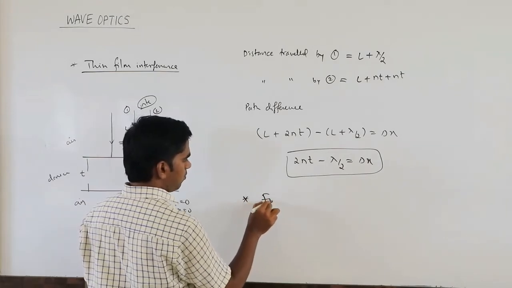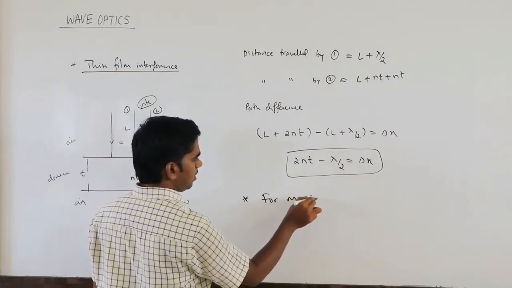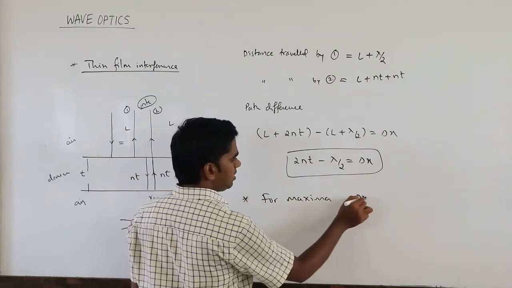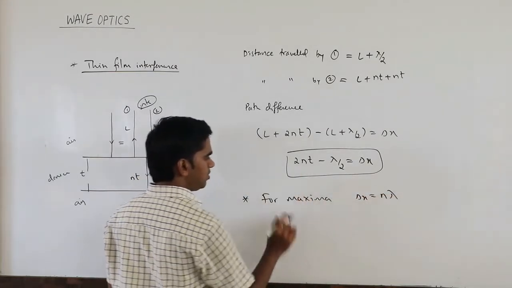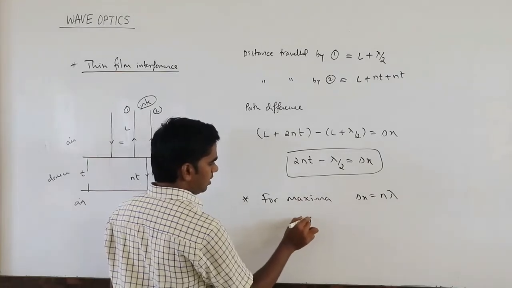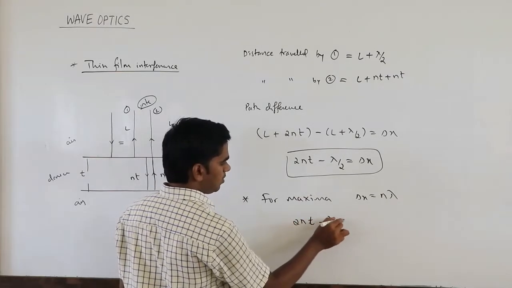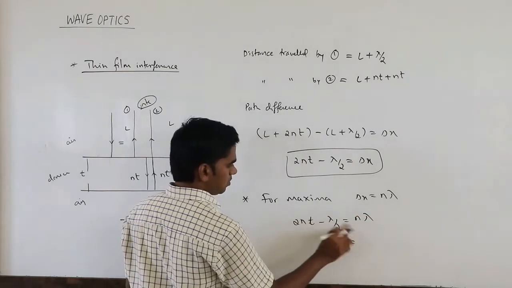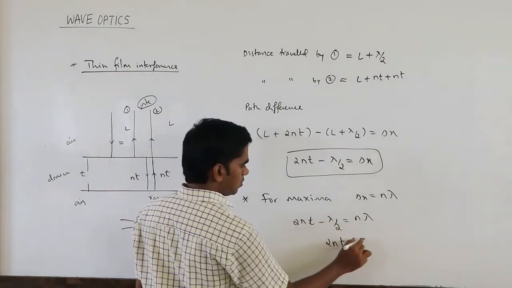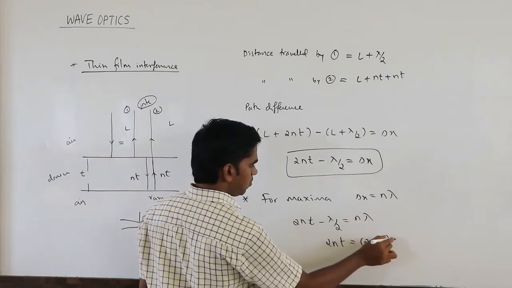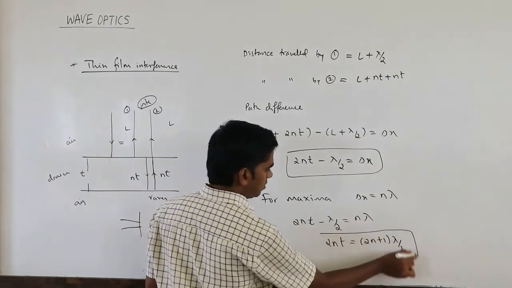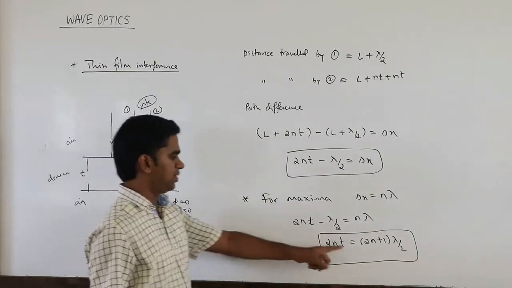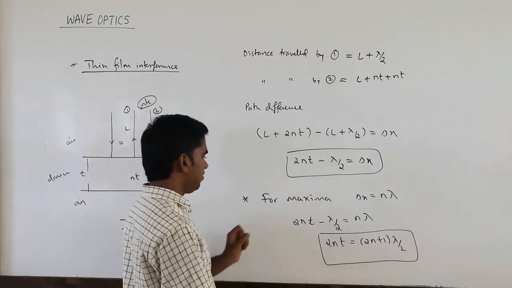For maximum, what condition will you get? For maxima, delta x is n lambda. So substitute: 2nt minus lambda by 2 equals n lambda. So 2nt equals, this will become plus, 2n plus 1 lambda by 2. This is the condition to get the maximum. It is coming a little reverse of YDSE.